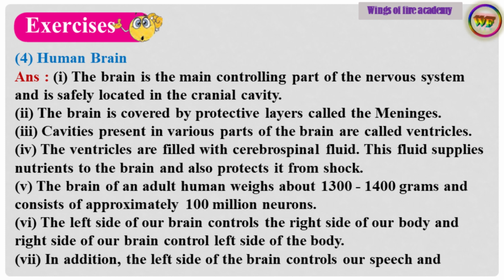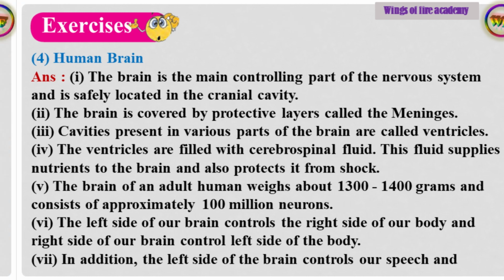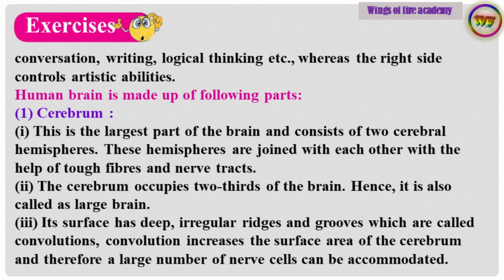Point number 5. The brain of an adult human weighs about 1300 to 1400 grams and consists of approximately 1 million neurons. Point number 6. The left side of our brain controls the right side of our body and right side of our brain controls left side of the body. Point number 7. In addition, the left side of the brain controls our speech and conversation, writing, logical thinking, etc., whereas the right side controls artistic abilities.